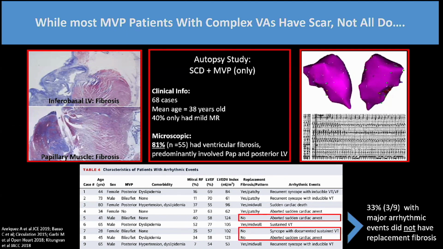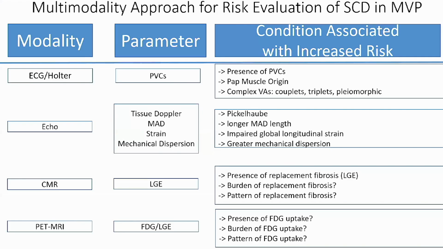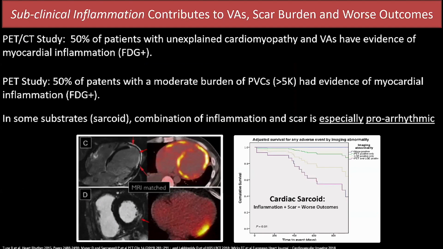And while most patients with MVP and complex ventricular arrhythmias have scar, not all do. As an example, in this one study, 1/3 of patients with major arrhythmic events did not have evidence of replacement fibrosis. So there is likely another proarrhythmic mechanism in these patients. And we looked at this in patients undergoing PET MRI, looking for FDG and LGE uptake, FDG being a marker of inflammation.